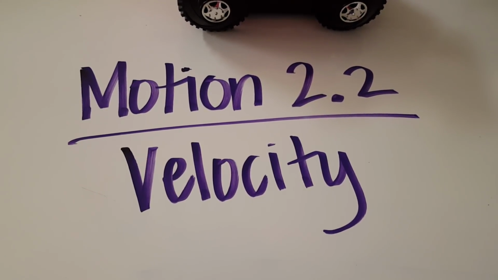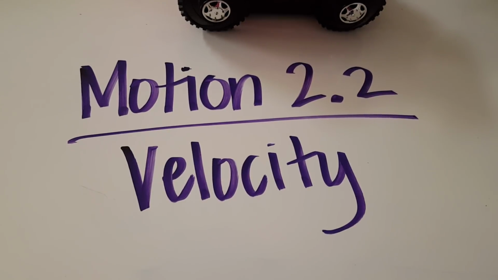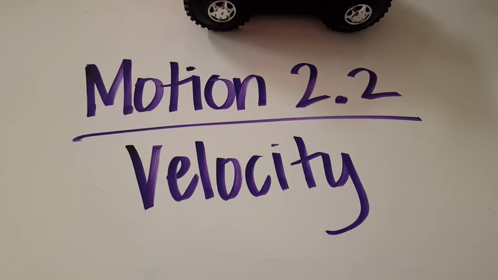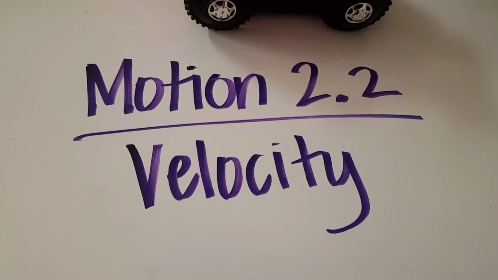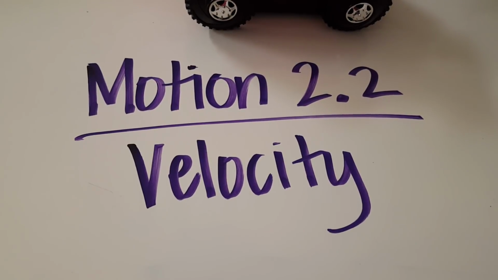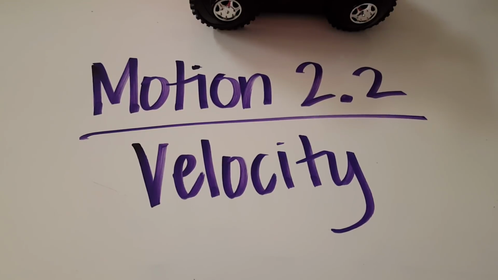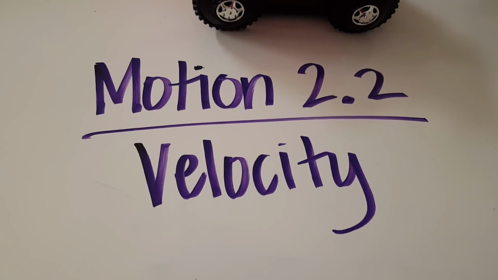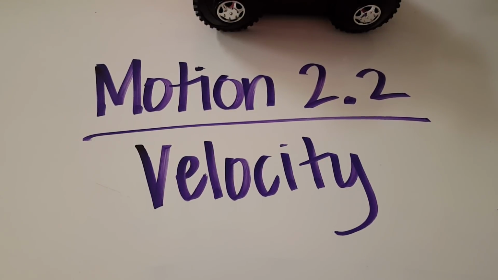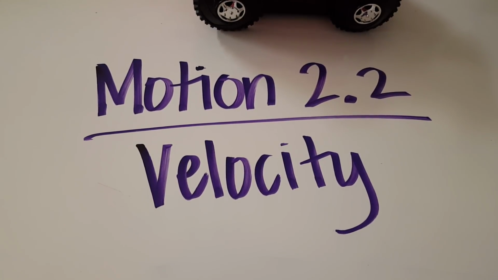2.2 says to explain velocity as A, a vector quantity that represents the rate at which a position changes. B, it can be calculated by dividing displacement, or the change in position, by the elapsed time. C, it may be positive or negative depending upon the direction of motion, and is not always equal to speed. Provide examples of when the average speed is not the same as the average velocity.